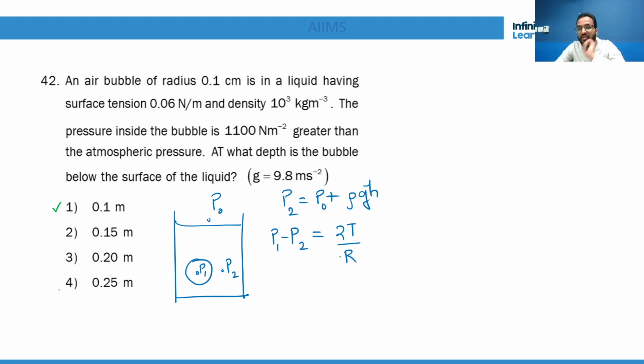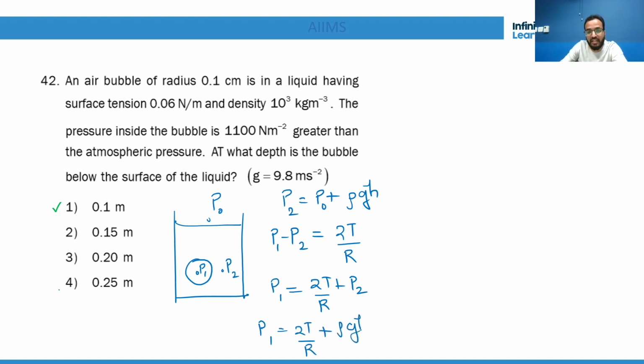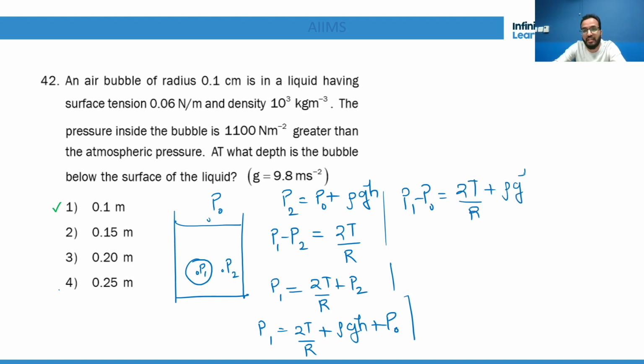It's an air bubble, so there are no two layers. So P1 is equal to 2T by R plus P2. Now what is P2? Can you tell me? It is 2T by R plus rho gh plus P0. Now in the question they have given P1 minus P0 is 1100, which is 2T by R plus rho gh.